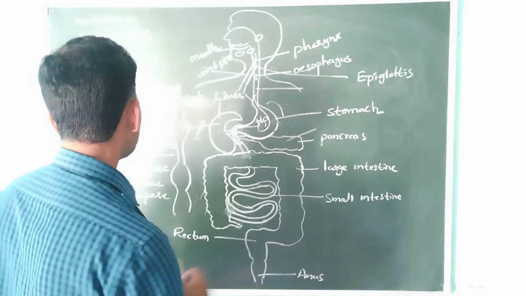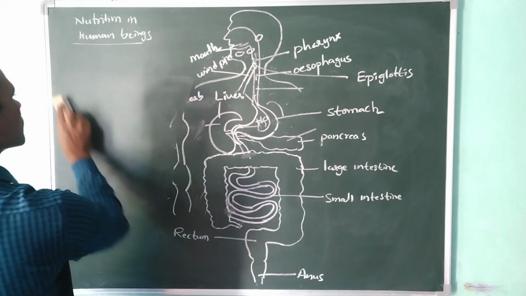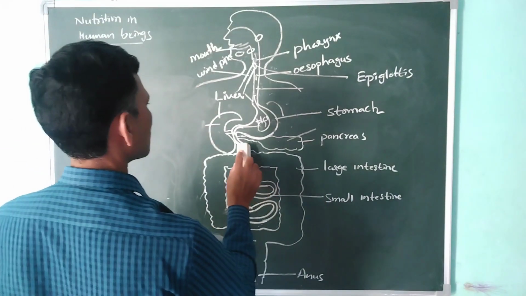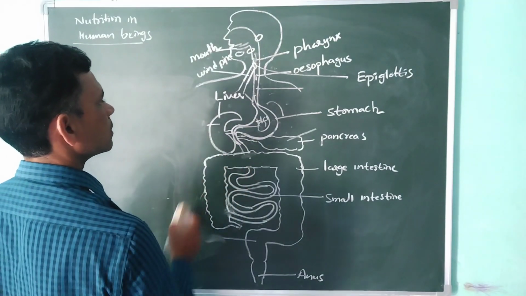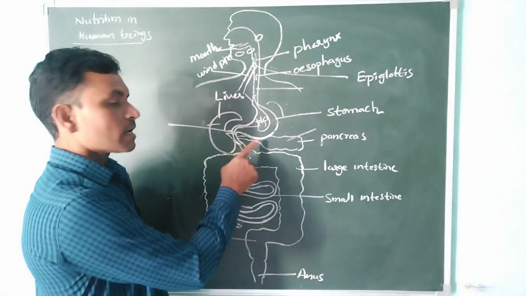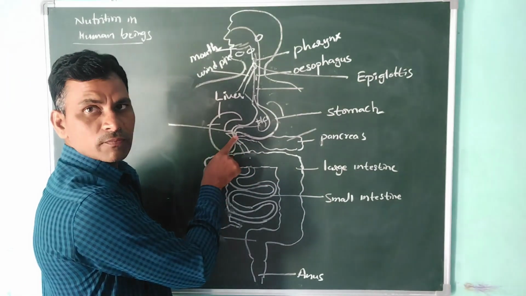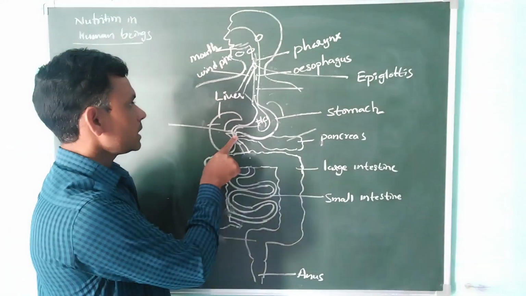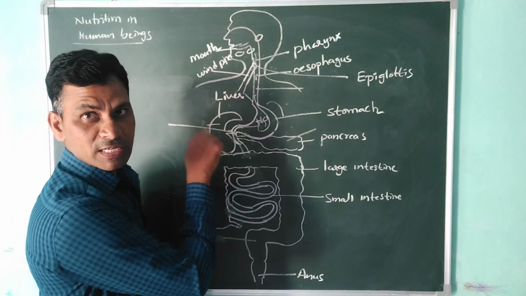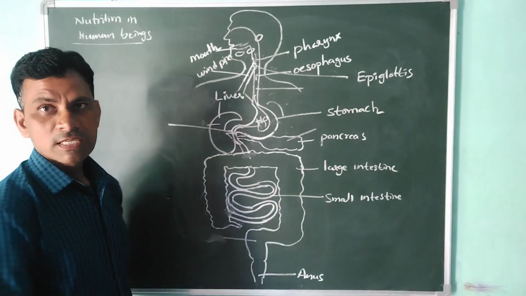Okay, this part is called the duodenum, where these organs are involved. The pancreas releases into this C-shaped structure, the duodenum, and the liver also releases juice. Sorry, it is not releasing enzymes. Whatever juice it releases also goes into this C-shaped structure.